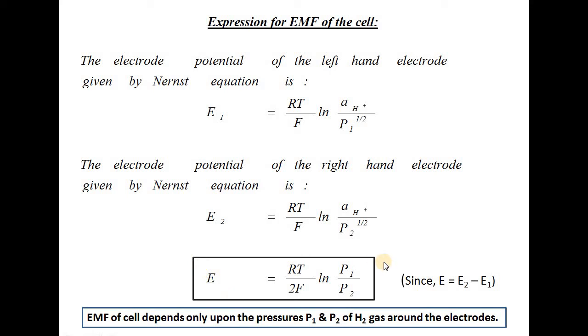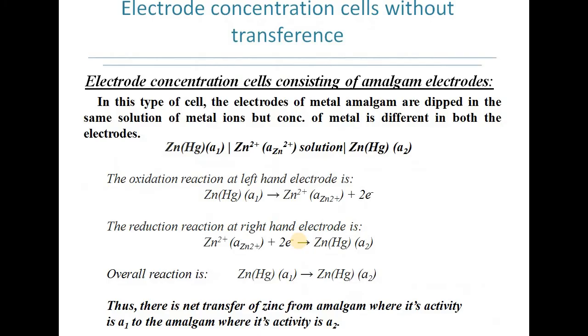So the EMF of the cell depends only upon the pressures P1 and P2 of hydrogen gas around the electrodes. That's why we call them concentration cells without transference for electrodes. This is the electrode concentration cell.